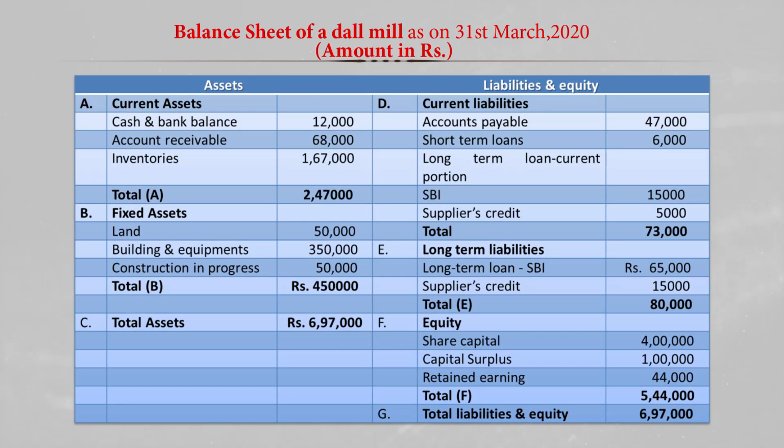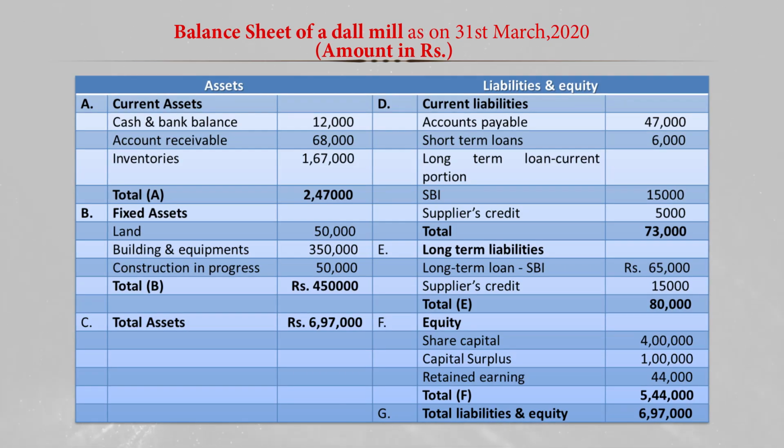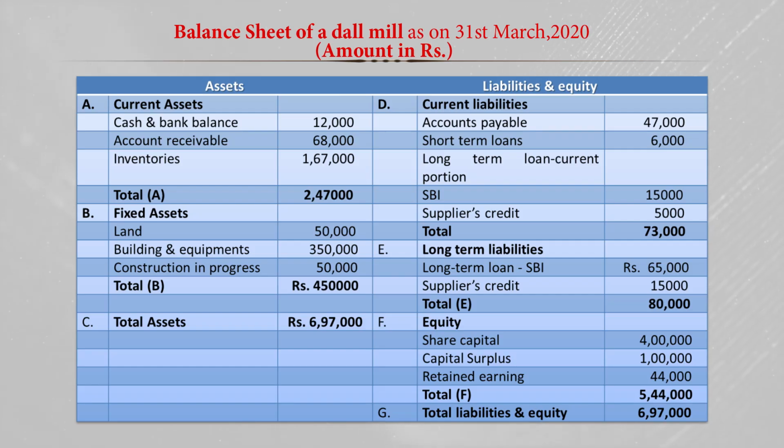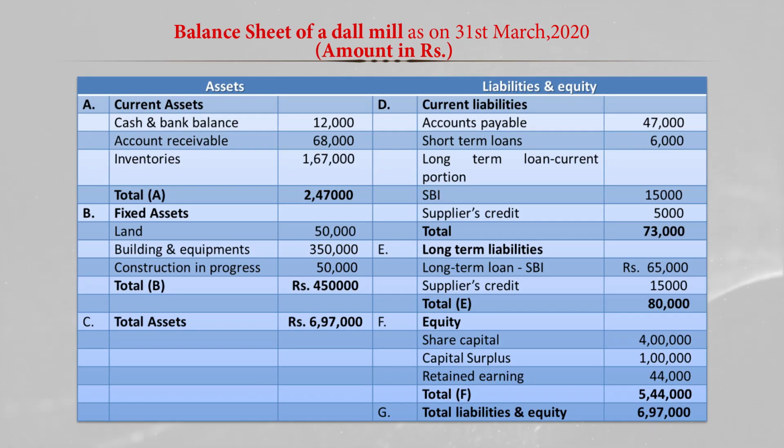Now, here we can see the examples of the different forms of balance sheets. The format is basically that on the left hand side we have the assets, and on the right hand side we have the liability and equity. We sometimes call it a horizontal form, and here it is shown as on 31st March 2020, the end of the financial year, and the amount is given in rupees.